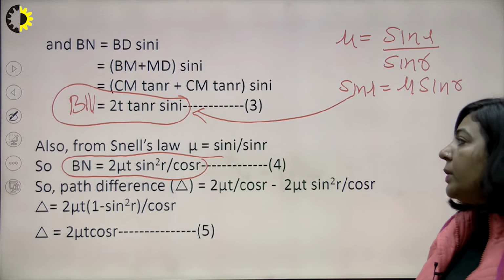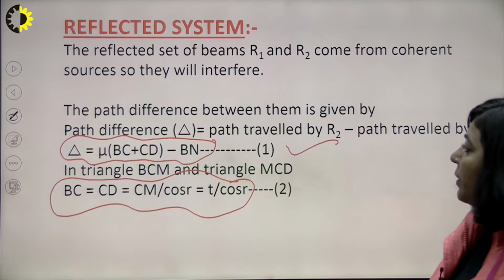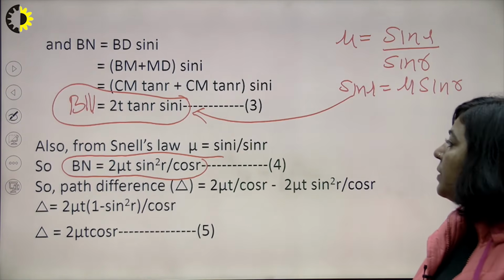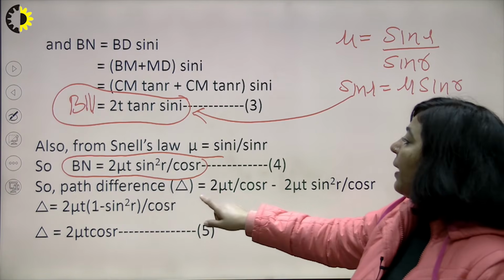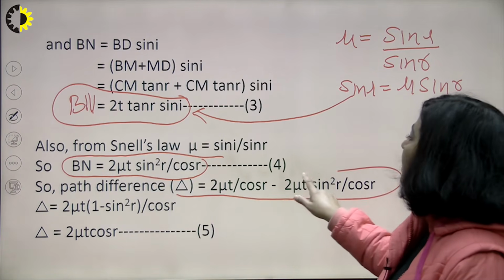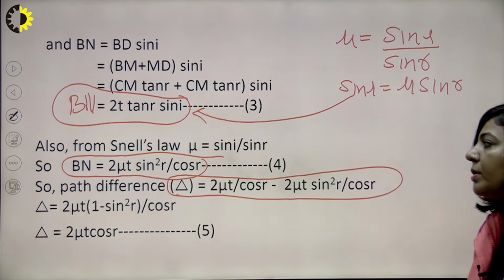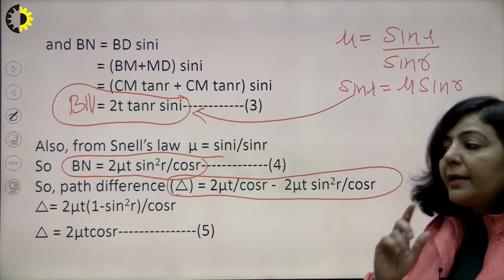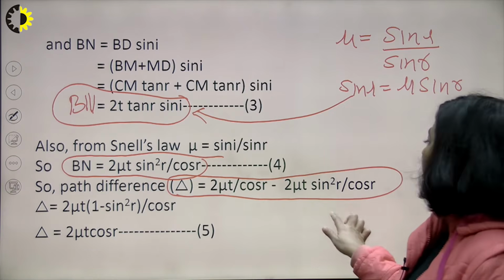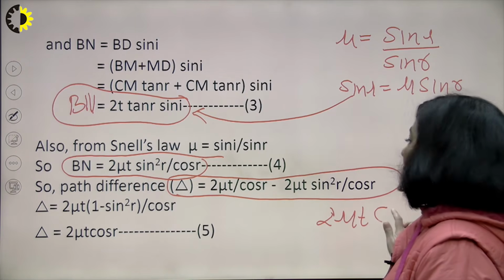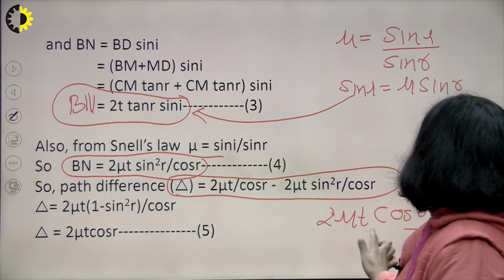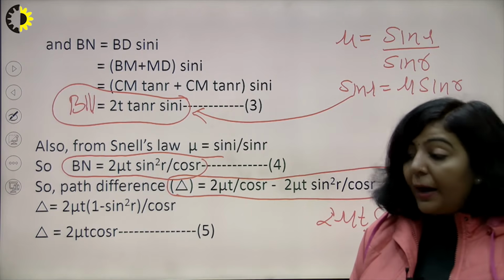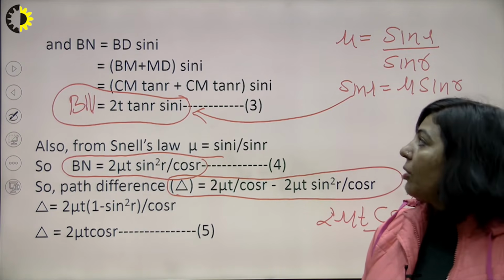So now you have all the terms. You have the values of BC, CD and BN. So just substitute all those values, and you will get the path difference. That path difference is 2 mu t upon cos r minus 2 mu t sin square r upon cos r. You can see here 2 mu t upon cos r is common. So in the bracket you are getting 1 minus sin square r, which is cos square r. Then 2 mu t cos square r upon cos r will become 2 mu t cos r only. So now you are reaching equation number 5: the path difference comes out to be 2 mu t cos r.